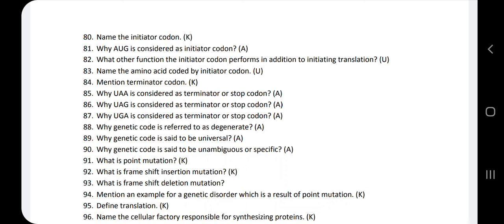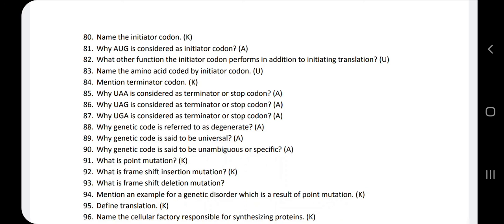Next, 89th question. Why genetic code is said to be universal? The genetic code is said to be universal because these codons code for the same amino acid in the bacteria and also in the human being.